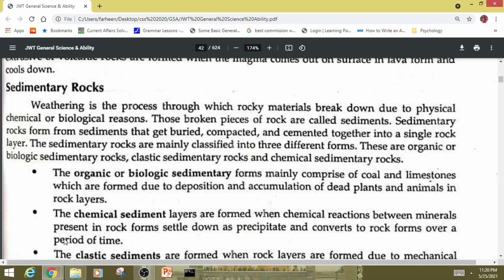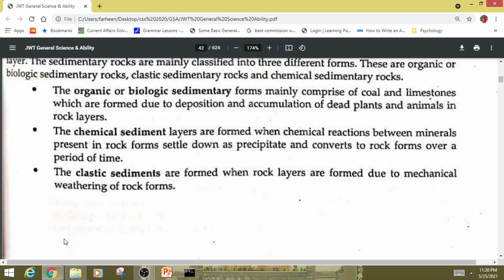The chemical sediment layers are formed when chemical reactions between minerals present in rocks settle down as precipitate and convert to rock over a period of time. The clastic sediments are formed when rock layers are formed due to mechanical weathering of rocks.